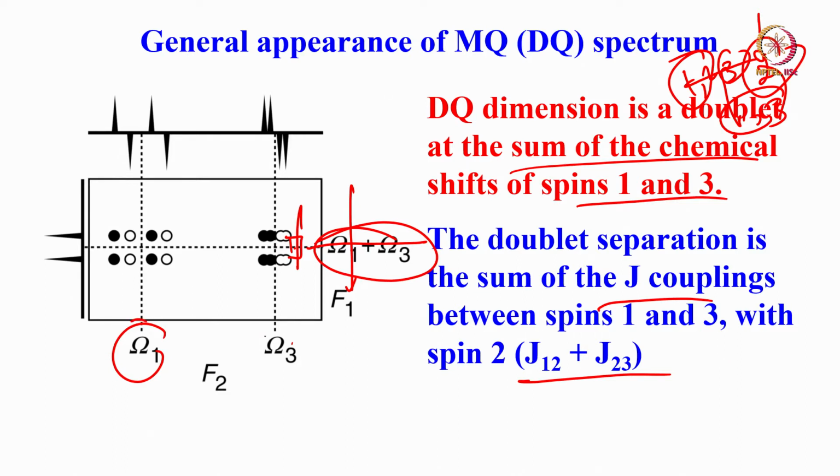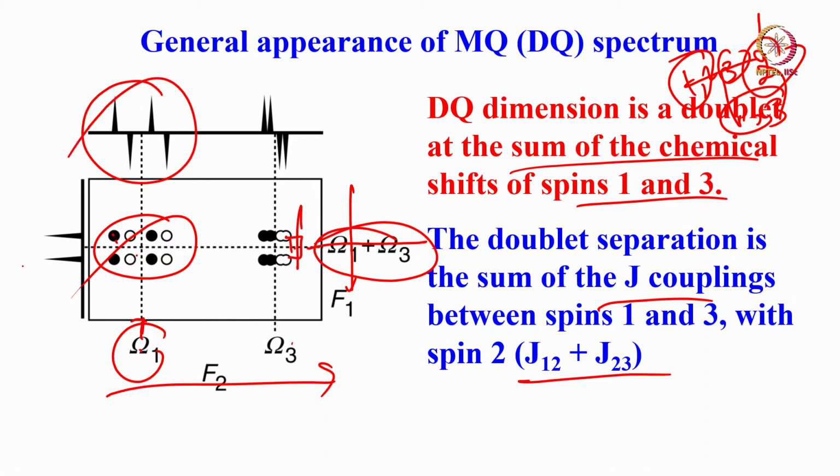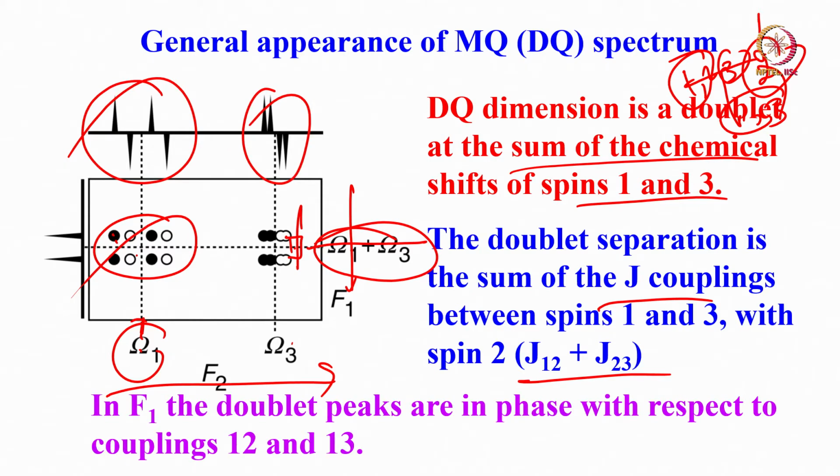Now go to the conventional single quantum dimension. At the center here, you take the projection, you get 4 peaks, because 1 is coupled to 2 and 3. But because of the DQ, what is happening is, you look at it, they are doubly antiphase actually. So in the F1 dimension, the doublet peaks are in phase with respect to coupling 1,2 and 1,3.